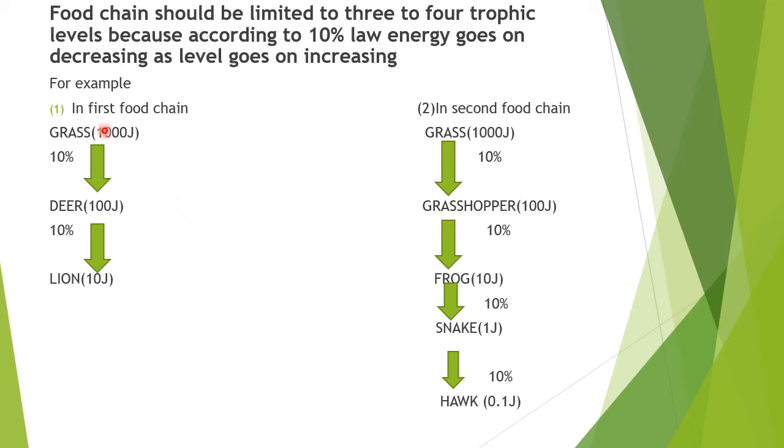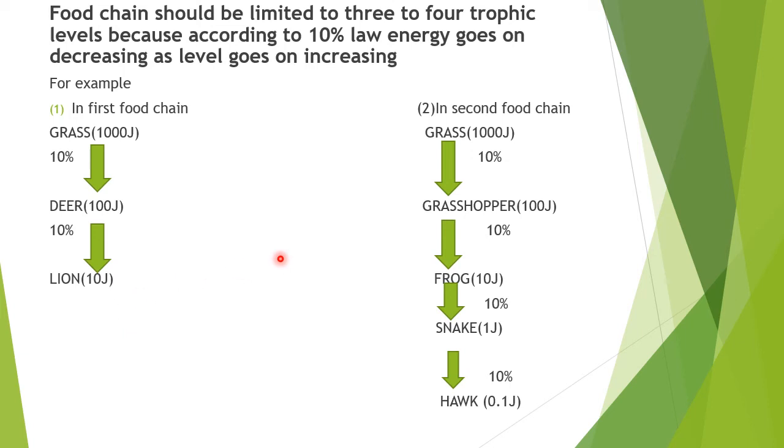In the first example, the food chain has only three trophic levels: grass, then primary consumer, then secondary consumer. The producer, that is grass, has 1000 joules of energy. 10% will pass, that is 100 joules. The next 10% will pass, that is 10 joules. So grass has 1000 and your last trophic level will have 10 joules.